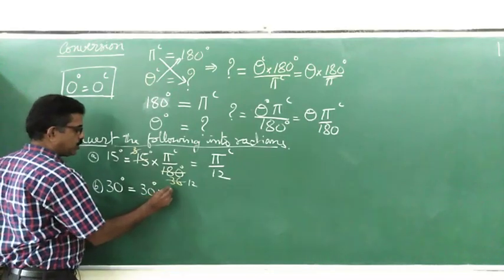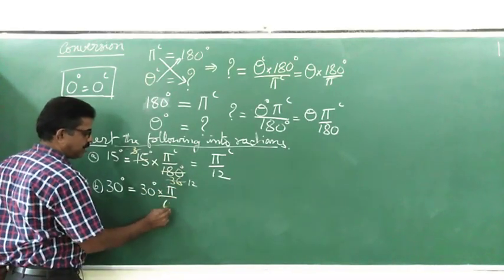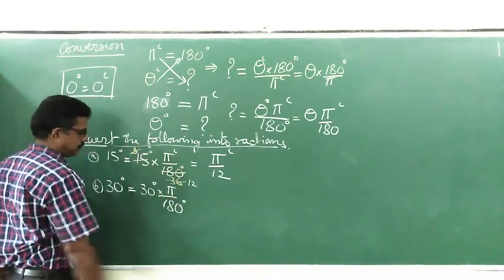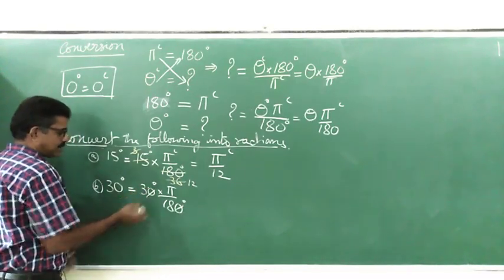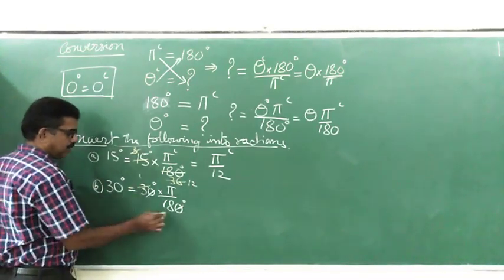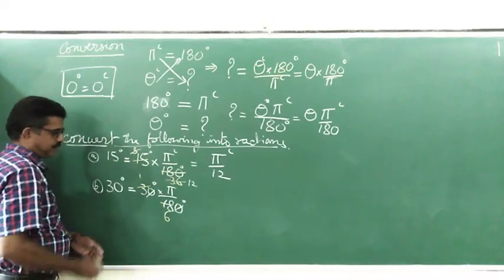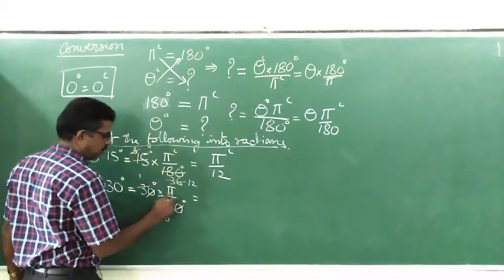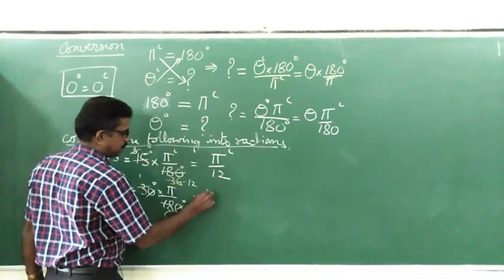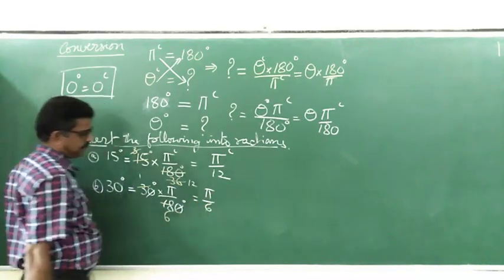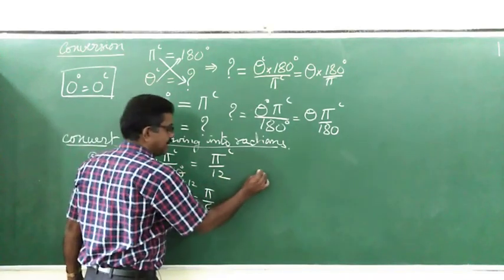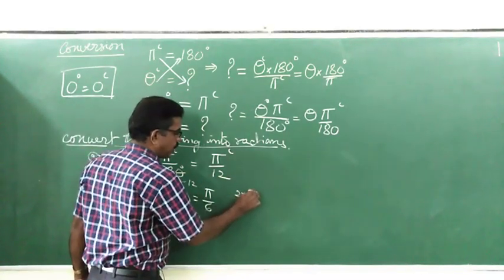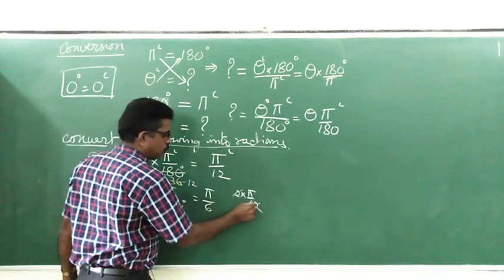So 30 into pi divided by 180. 0, 0 will cancel. 3 ones are 3, 3 sixes are 18. And pi is there, divided by 6. It is 2 times 15, therefore you may recall like this: 2 times pi by 12, since 15 is pi by 12. So 2 by 12 gives 6.